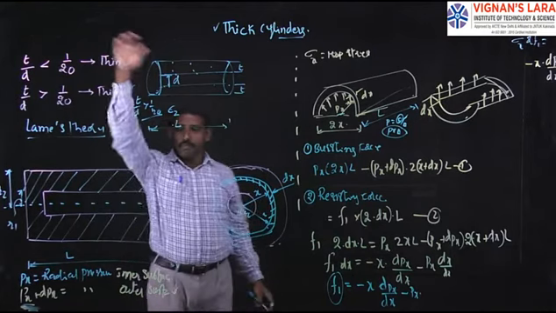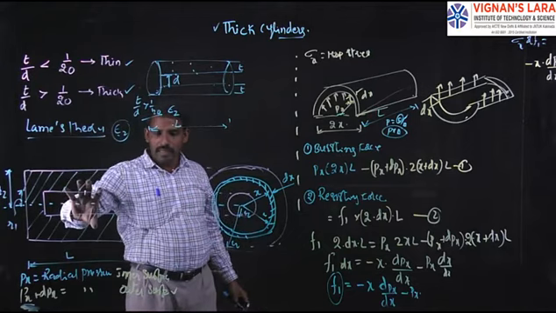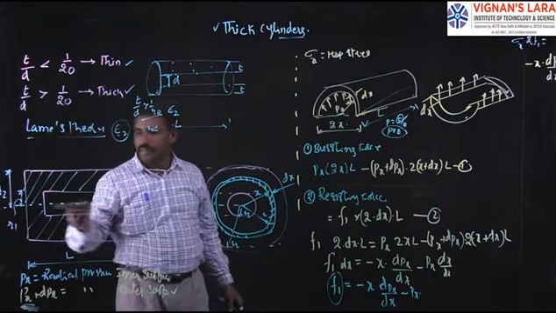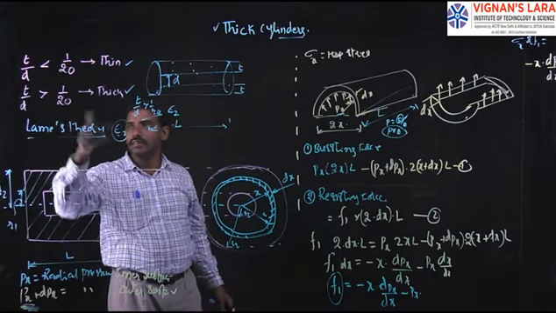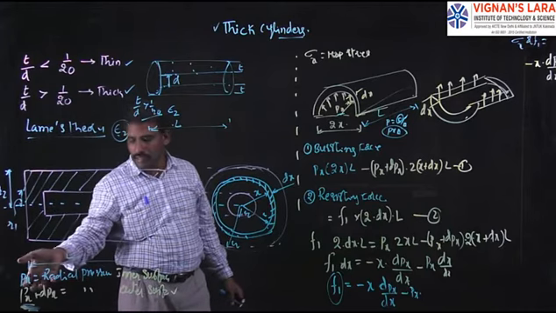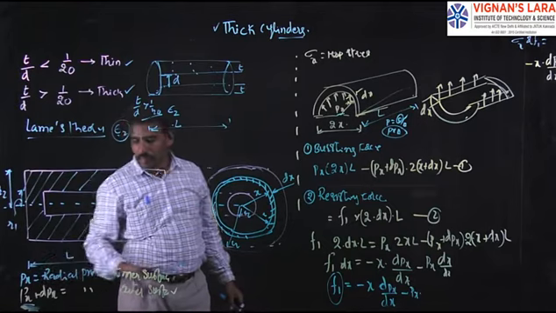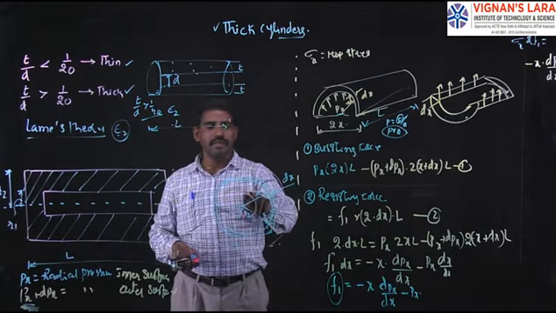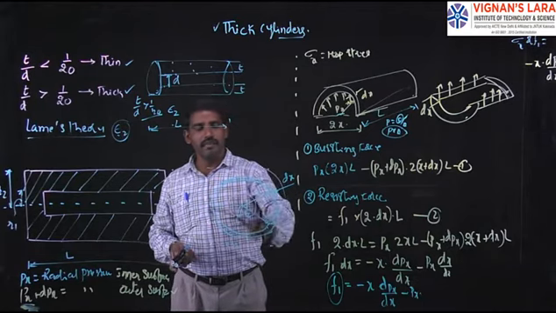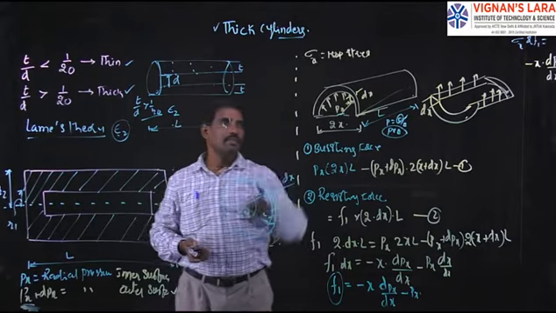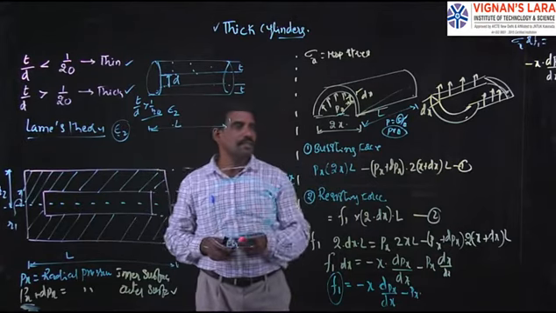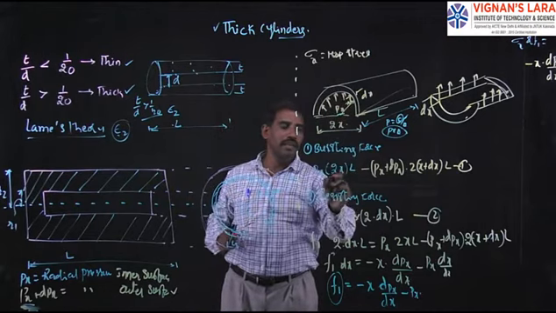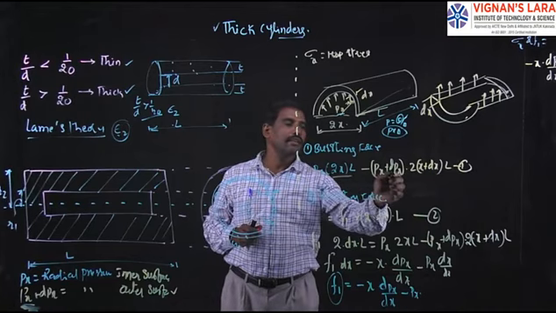What we did: let us see the cylinder of thickness T. Here let us assume T, so its ratio is greater than 1 by 20. Px is the radial pressure, and Px plus dPx is the pressure on the outer surface. This is the outer surface, this is the inner surface. Let us consider an elemental area or elemental ring. So what about the bursting force? The pressure force is acting on this area, again on the outer surface.